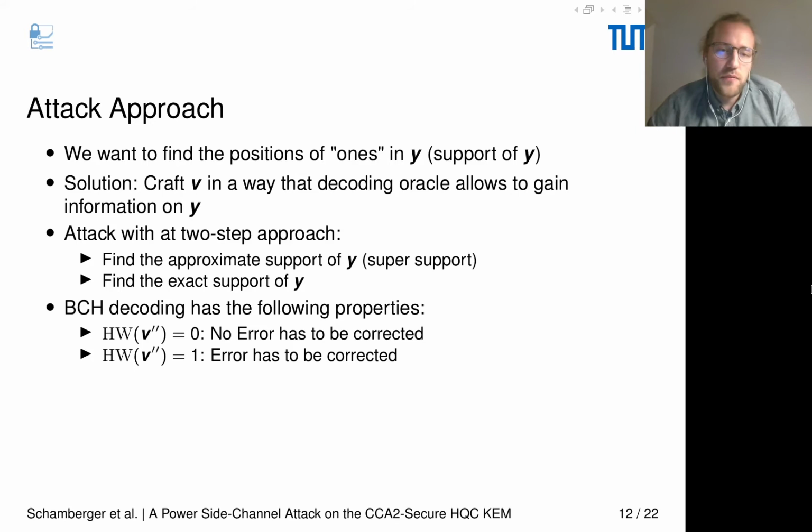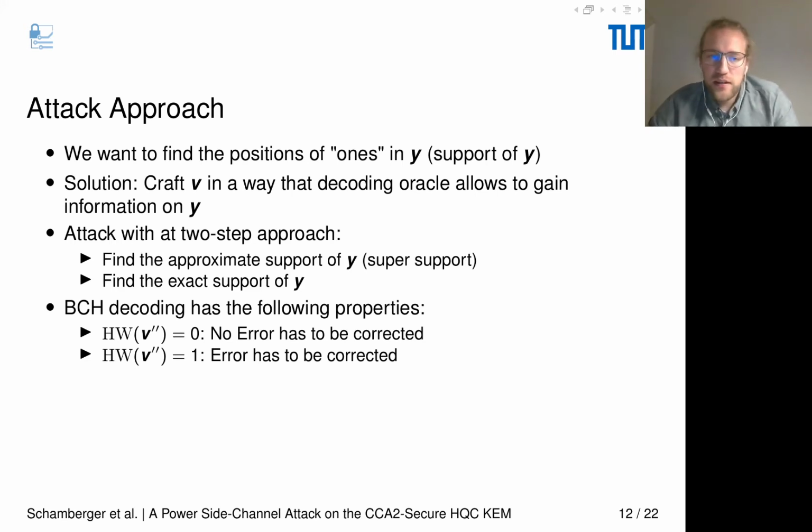So again, the attack approach. We want to find the positions of ones in y, so the support of y. What is a solution? We craft v in a way that the decoding oracle allows us to gain information on y. And we propose a 2-step approach for this. First, we find the approximate support of y, also called the super support, which are the approximate locations of ones in y. And using this information, we then can find the exact support of y, therefore the exact positions of ones in y, therefore we have a successful attack on the secret key.